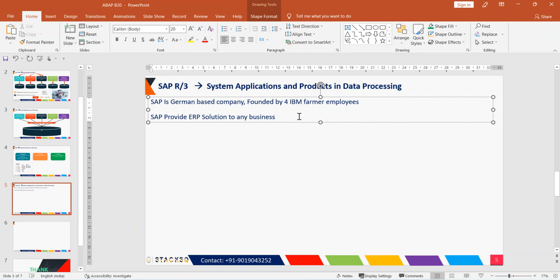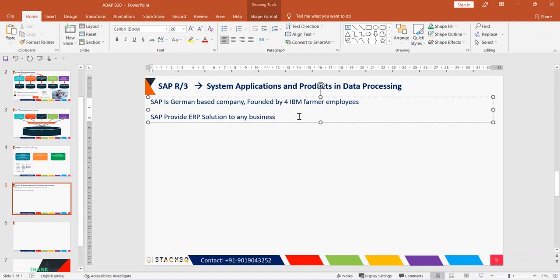SAP has already developed it. They will always build a solution for whatever any business requires. At least 90% of the business any company runs, SAP has a solution for.